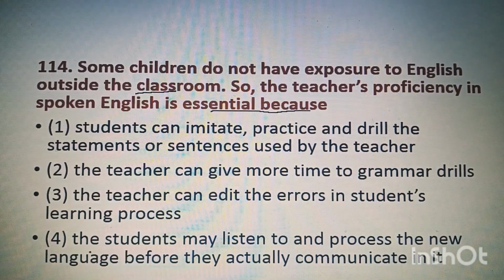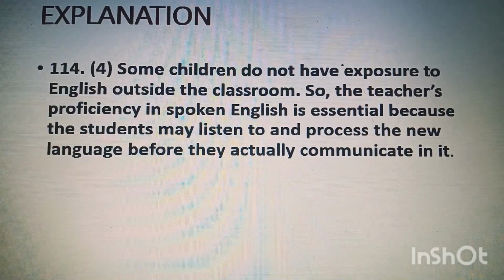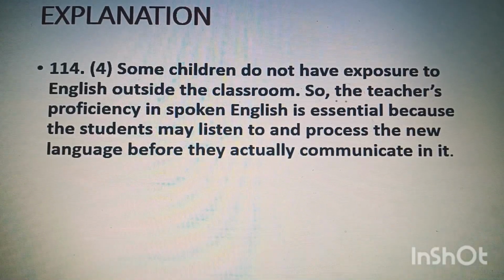See option 4. The students may listen to and process the new language before they actually communicate in it. So option 4 is the right option. Let us see the explanation. Some children do not have exposure to English outside the classroom, so the teacher's proficiency in spoken English is essential because the students may listen to and process the new language before they actually communicate in it.